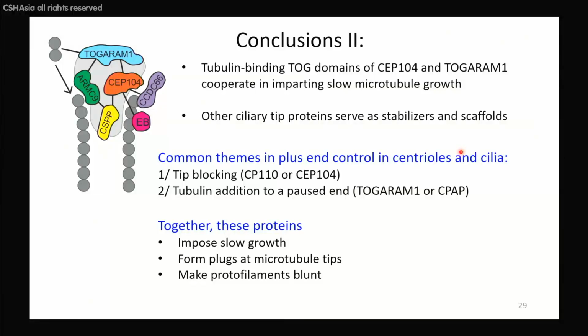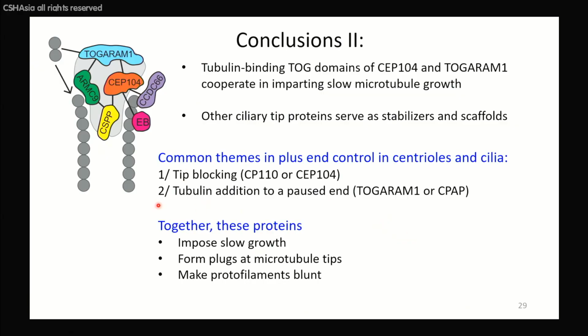So if I now put together the 2 studies, what you see is that the players are completely different. So here are these proteins from the ciliary tip, and I just told you about the centriolar proteins. But in both cases, there is a tip blocker, either CP110 or CEP104. And in both cases, there is a polymerase that by itself is unremarkable, CPAP or TOGARAM, but it can work against the block and allow this processive slow polymerization.